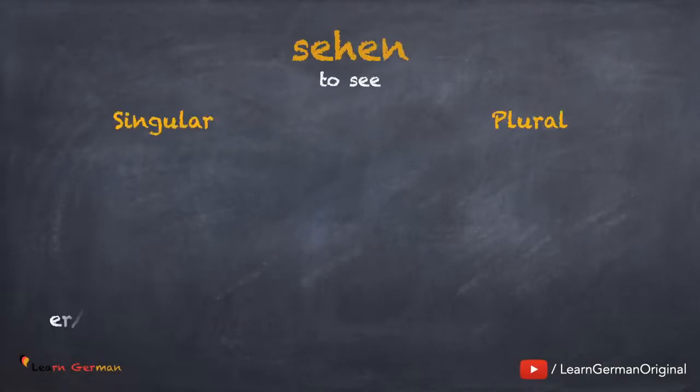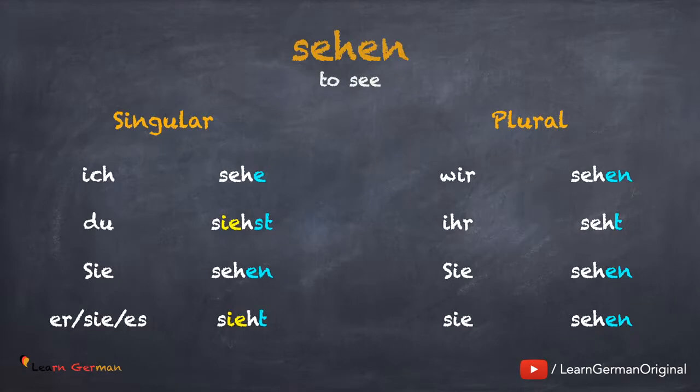The next verb is sehen. Ich sehe. Du siehst. Sie sehen. Er, sie, es sieht. Wir sehen. Sie sehen.